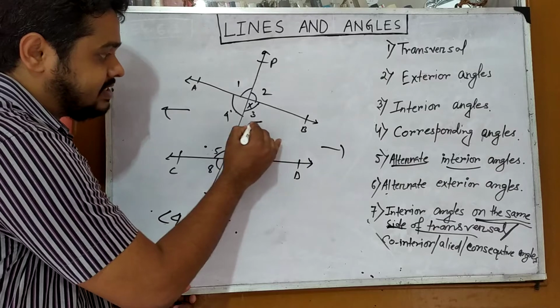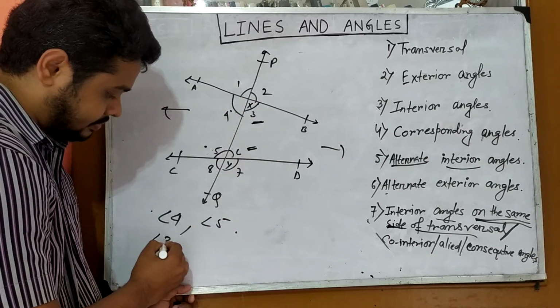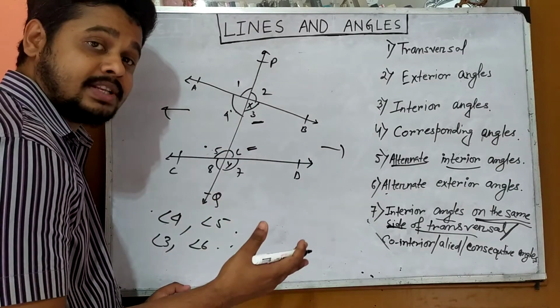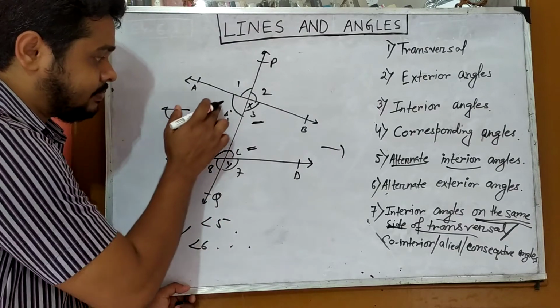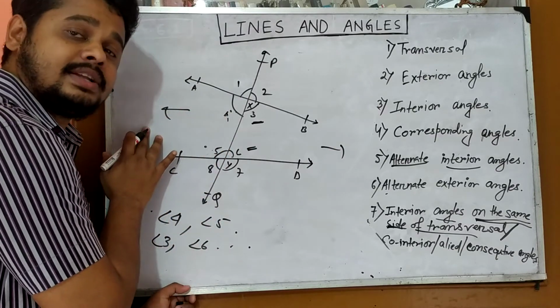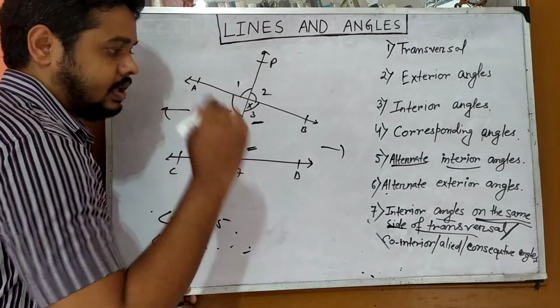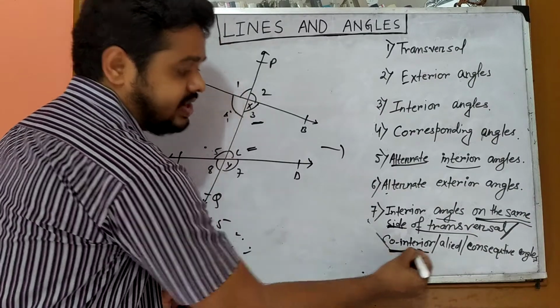Okay, and similarly angle 3 and angle 6 are also interior angles on the same side of the transversal. Which side? Right hand side. And 4, 5 are on the left hand side of the transversal, and they are interior angles. Okay, and all these angles are also called co-interior angles.